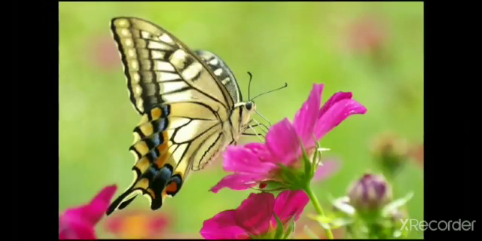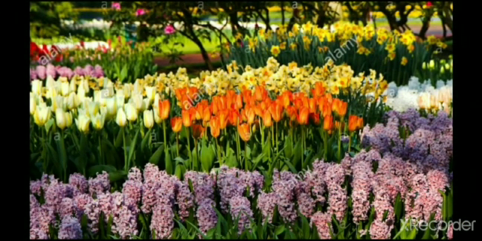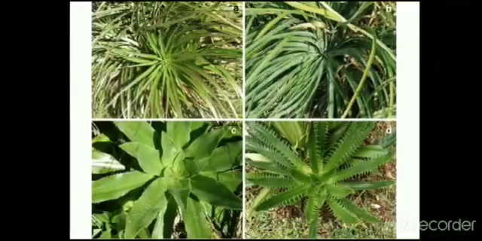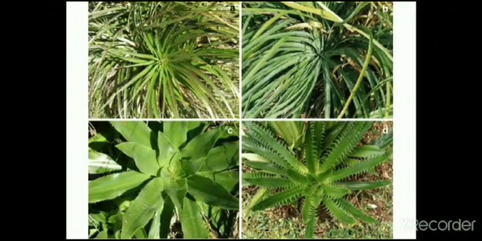Can you tell to which part of plants butterflies and insects are attracted? Butterflies and insects are attracted towards the flower of the plant. Plants that bear flowers are called flowering plants, while the plants that never bear flowers are called non-flowering plants. Non-flowering plants may not have organs, that means parts like roots, stems, leaves.